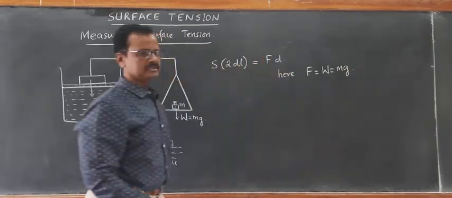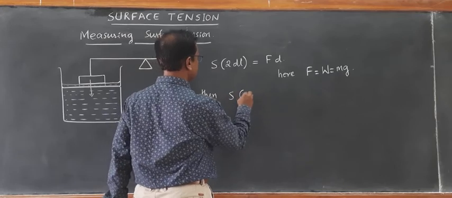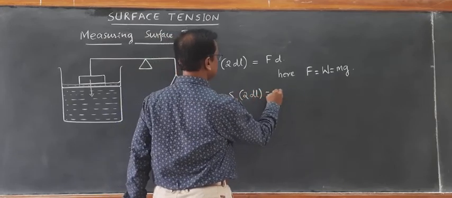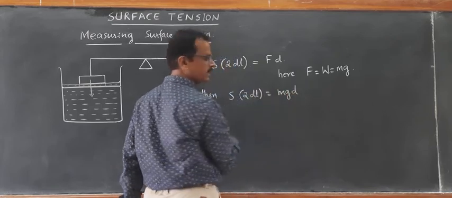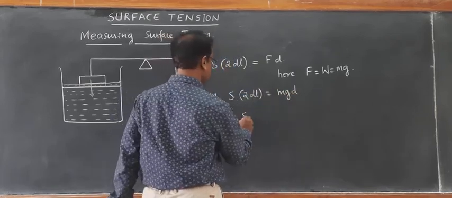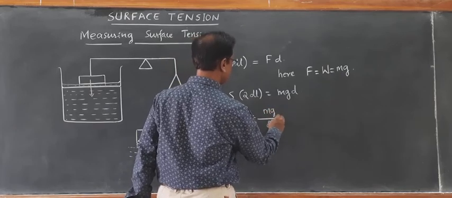So if you substitute this, then S into 2dl is equal to mg into d. Again d cancels. Therefore, S is equal to mg upon 2l.